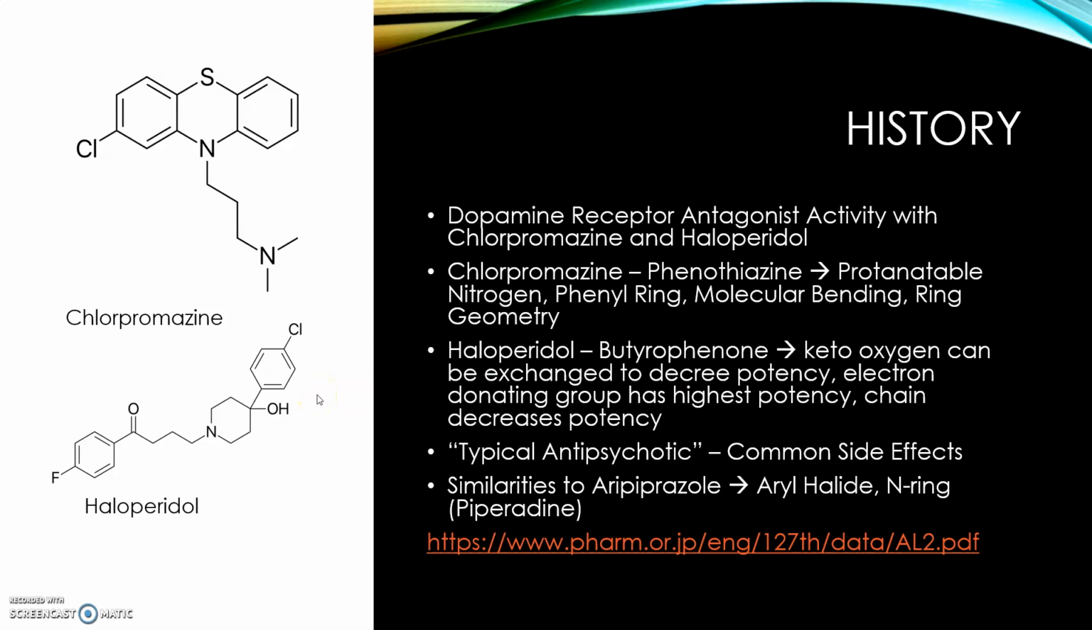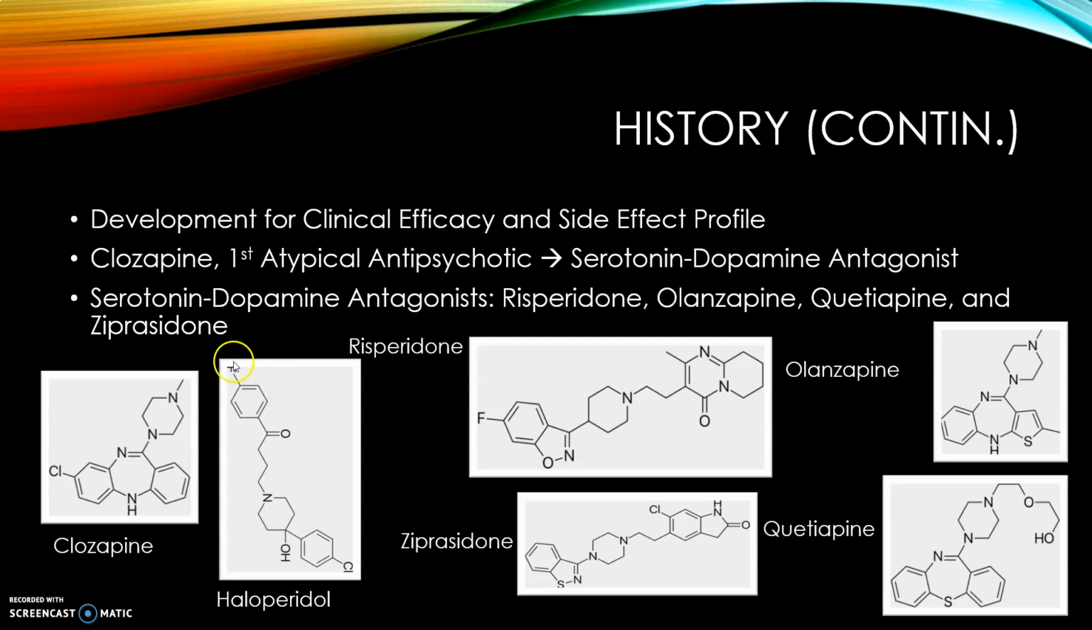Picking up where we left off with typical antipsychotics that give common side effects, we're going to go on to atypical antipsychotics. So what we're going to be noticing with chlorpromazine is that we're going to see an expansion in this ring structure in the middle, and an addition of a nitrogen. And with haloperidol, we're going to be seeing all sorts of changes where this ketone may change, an addition of a chloro group here, and other additions may happen.